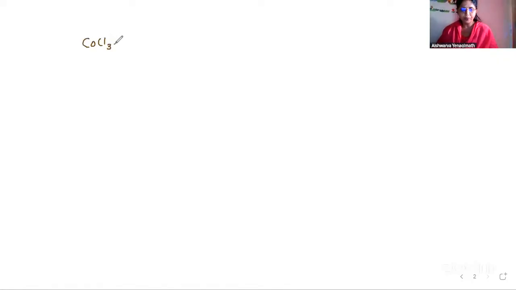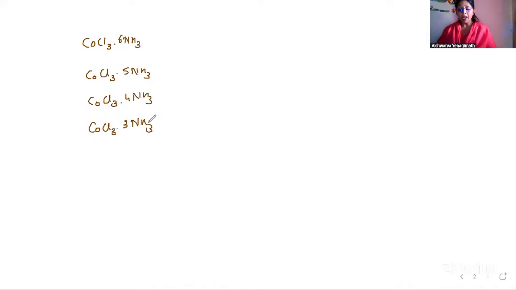He took CoCl3·6NH3, then CoCl3·5NH3, then CoCl3·4NH3, CoCl3·3NH3. He took these molecules and treated these complexes with excess of AgNO3.